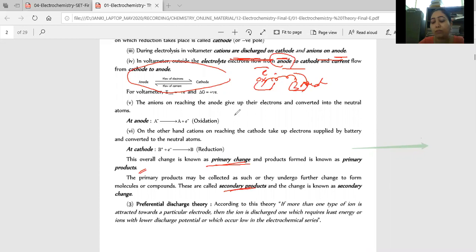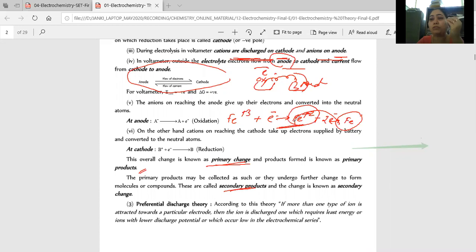For example, if I have Fe3+, because of the acceptance of an electron it gets converted into Fe2+. So Fe2+ is the primary change, or primary product. But again, in the electrolytic solution, it is possible that Fe2+ accepts 2 electrons, forming Fe. Then this is called a secondary product. So take care, in any voltameter or electrolytic cell, if there are two consecutive products, the first one is called primary.